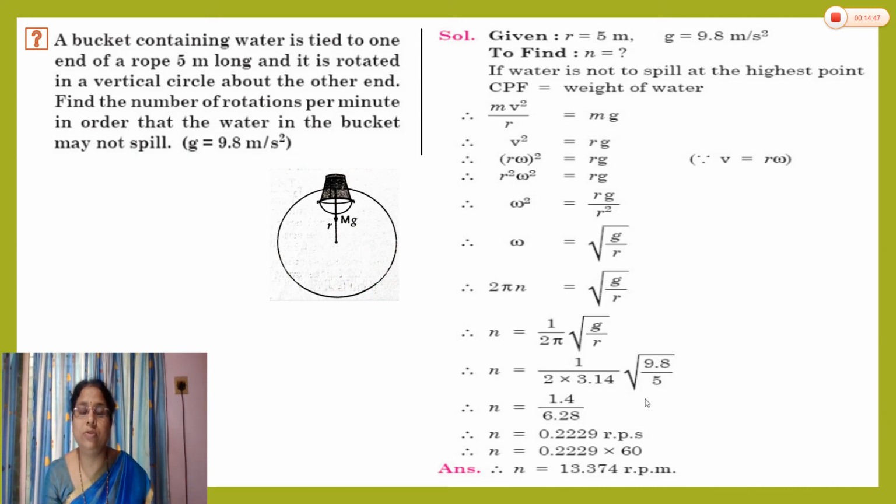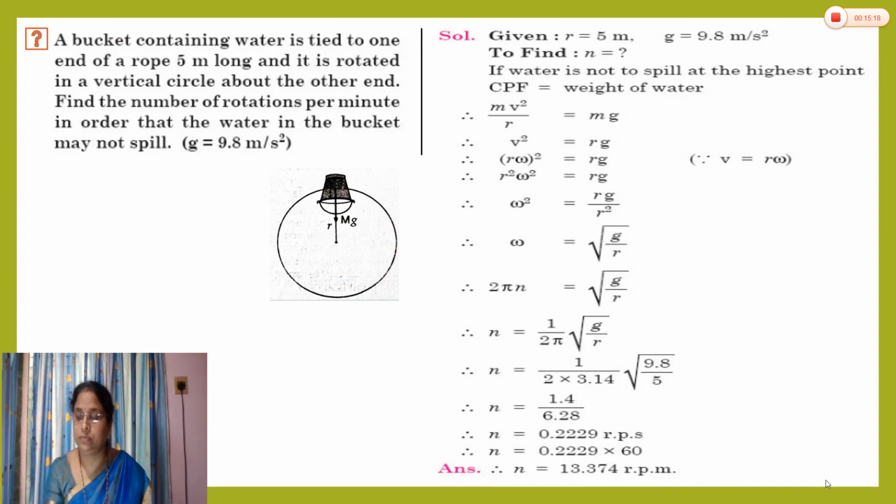We put all the related values and solve the problem. We will get the answer. First, n is equal to 0.2229 revolution per second. This is the actual frequency, but here in the problem you have to calculate rotation per minute. So multiply it by 60 because 1 minute is equal to 60 seconds. And so you get the answer here is equal to 13.374 revolution per minute.